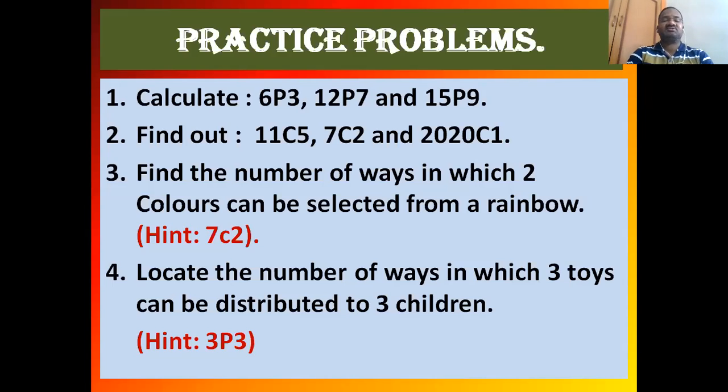The second one is 11C5 and 2020C1. This is a combination problem. The third one is a word problem I gave: find the number of ways in which 2 colors can be selected from a rainbow. And the fourth one is: locate the number of ways in which 3 toys can be distributed to 3 children. I have given some hints. The third problem is a combination, and the fourth one is the permutation way.